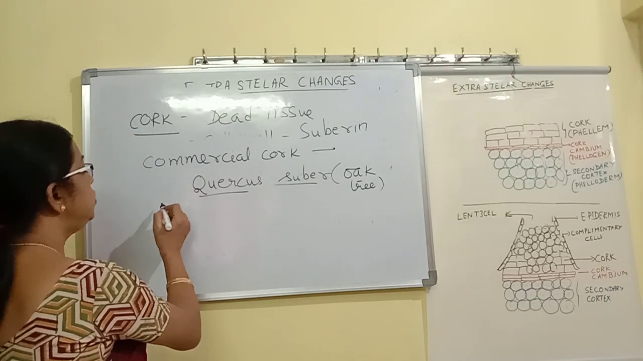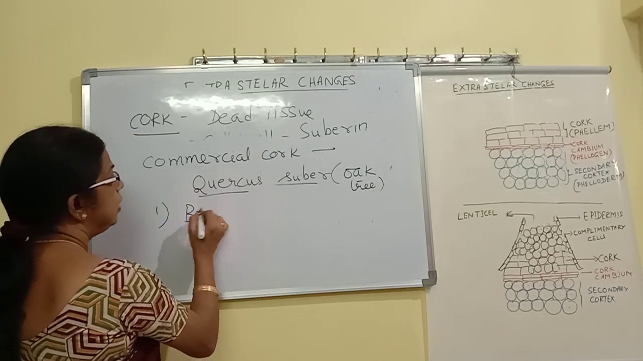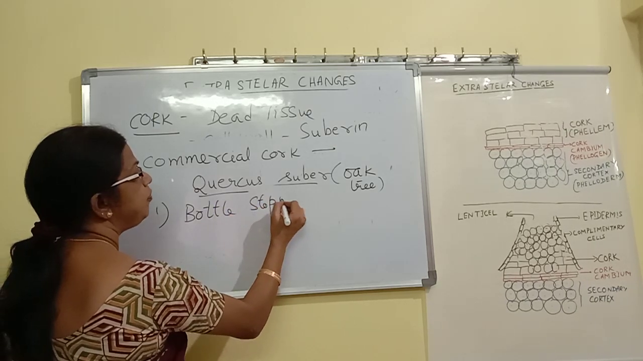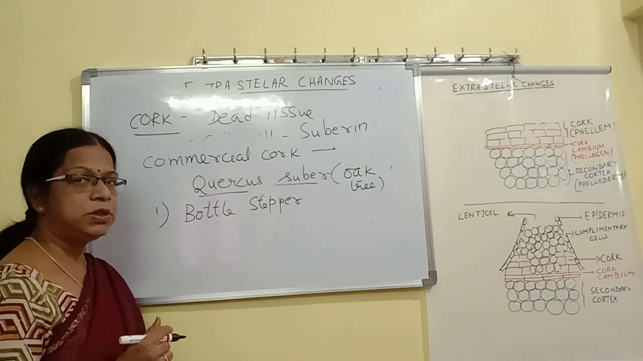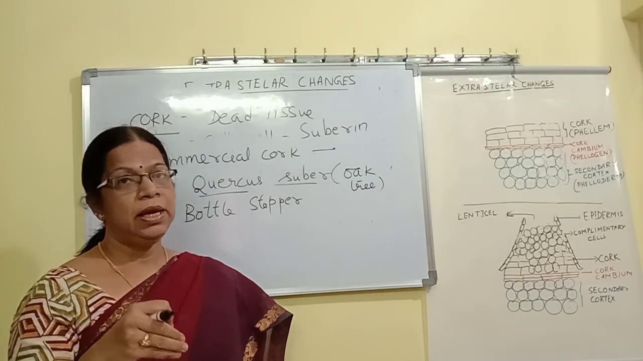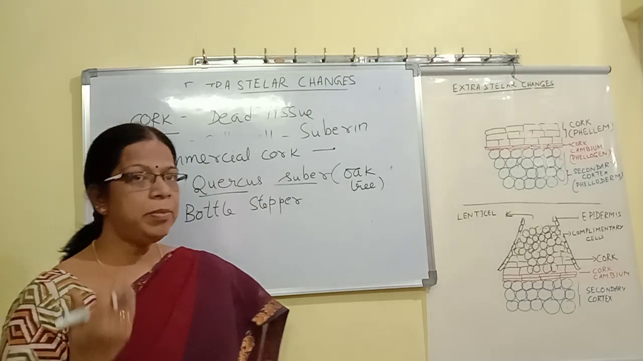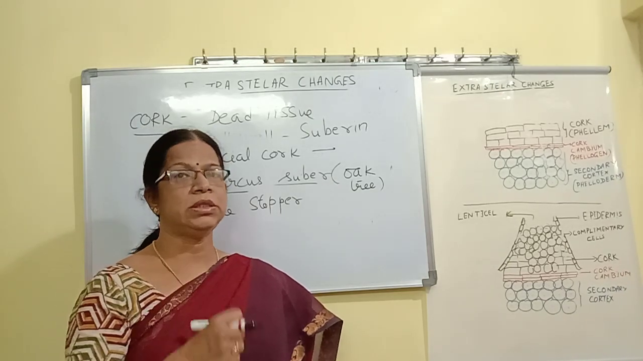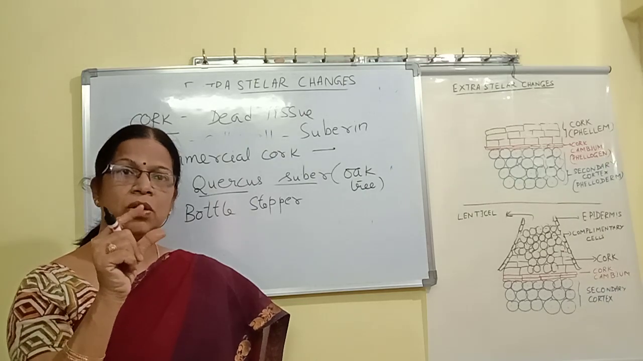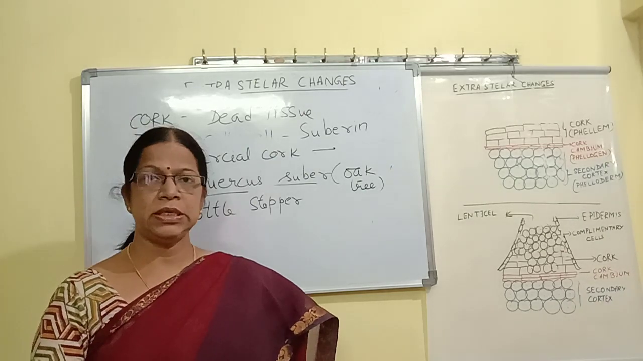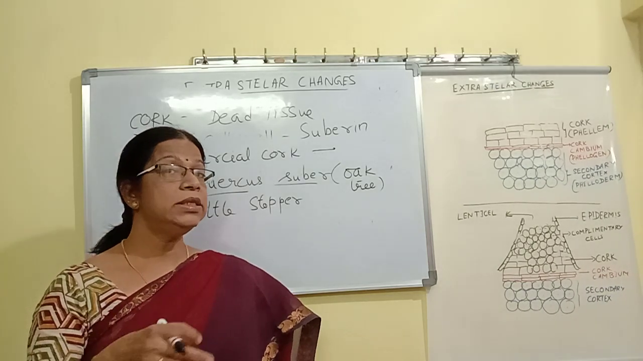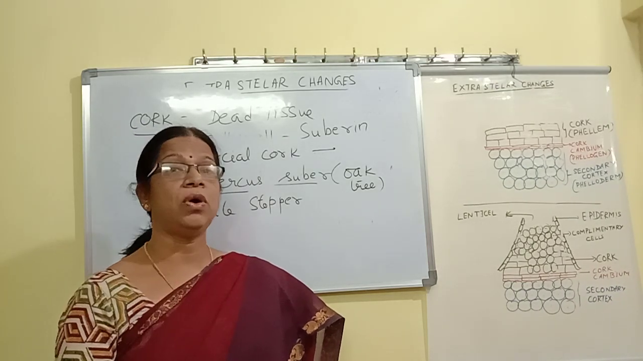Cork normally is used as a bottle stopper. In day-to-day life, if we observe, cork is used as a bottle stopper, meaning a lid. Like we find in many lab reagent bottles in the chemistry labs, they are closed by a cork lid. Similarly, in many medicine bottles, we find they are sealed with a thin sheet of cork.